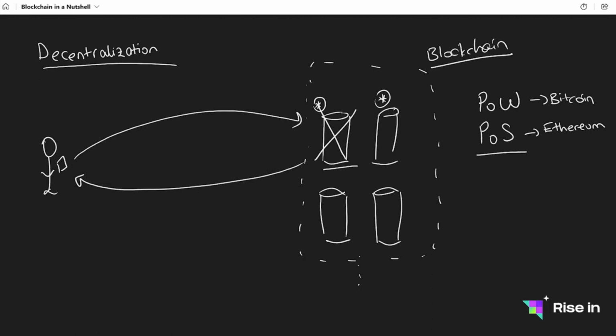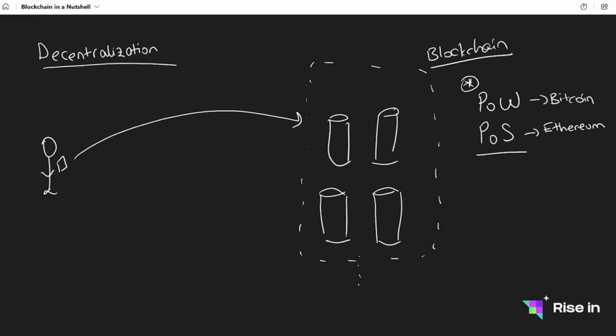Let's say I have my servers. Let me draw this back. Let me delete this. So I have my servers here, and a job comes to my blockchain, a request. This can be anything. Something is going to happen on the blockchain, and one of the machines is going to do it. In proof of work, let's first talk about proof of work. These machines try to solve a puzzle. We say they try to solve a puzzle, but what they are actually doing is just trying to guess a random number. Whichever guesses first or solves the puzzle first, let's say this one did, then this one does the job.